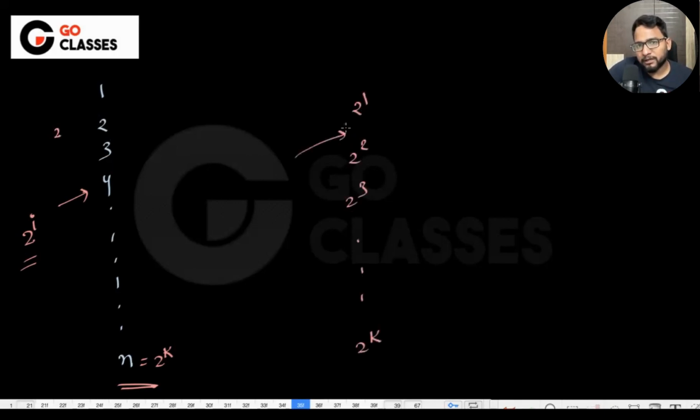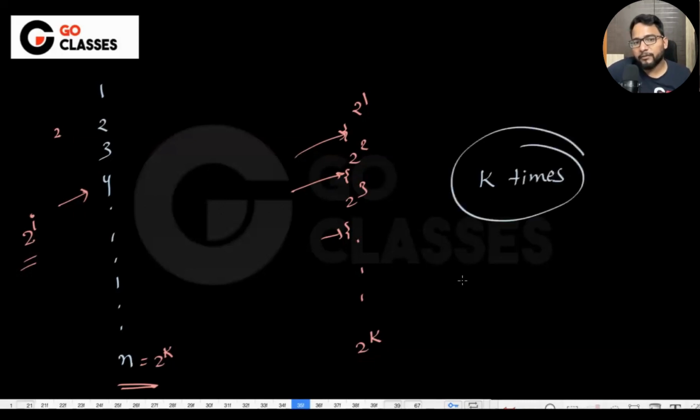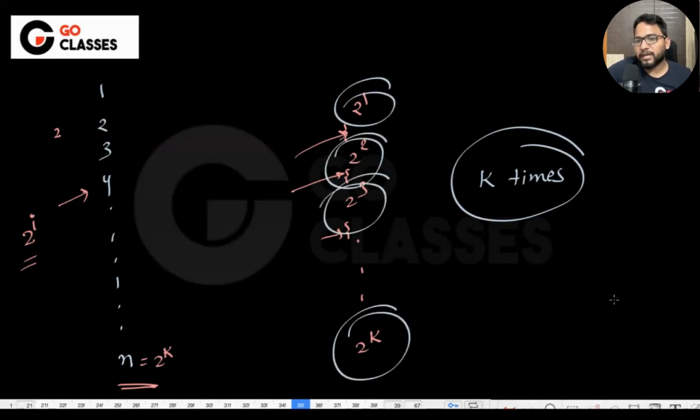In between there will be some insertions, but you won't be resizing on them. I mean, you will be resizing only when the insert is 2 power 1, 2 power 2, 2 power 3, 2 power k. On those indexes you will be resizing. So how many times you're resizing? k times. Okay. And what is the k here?